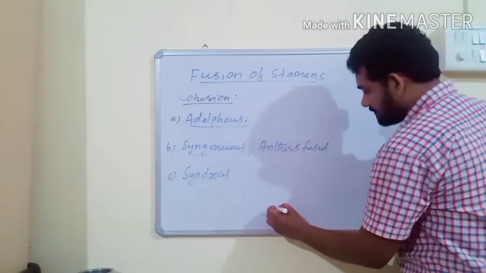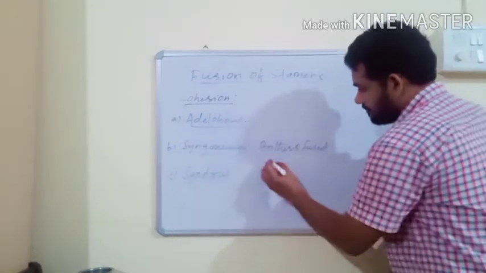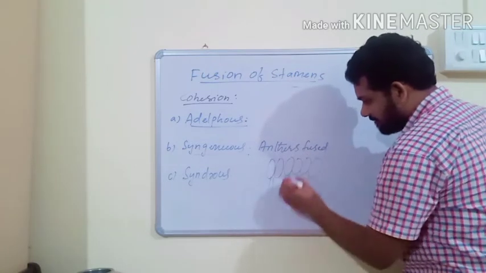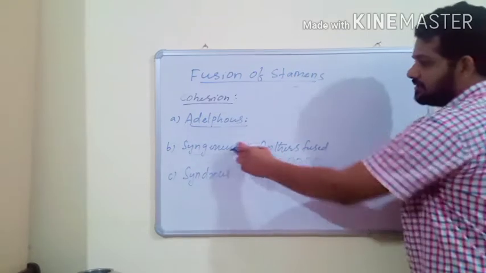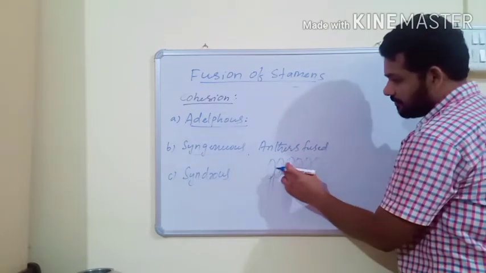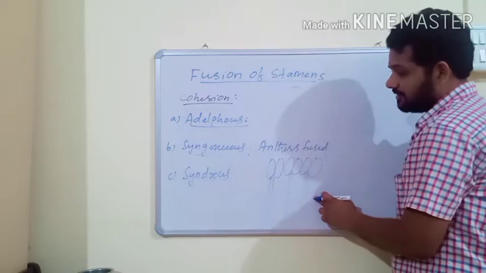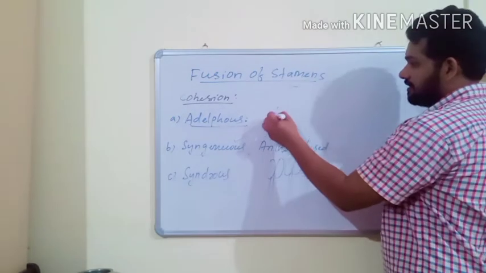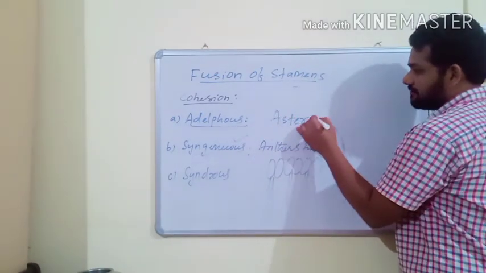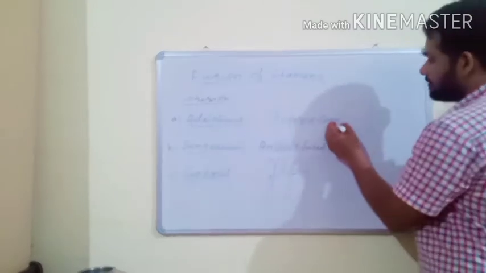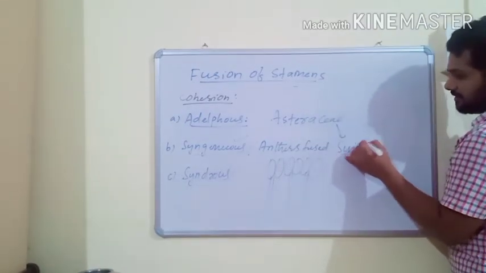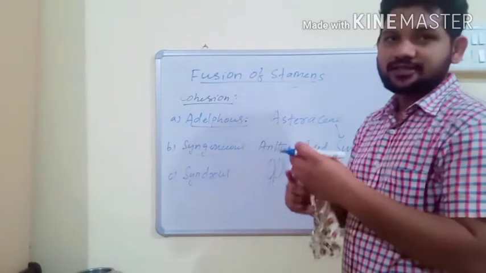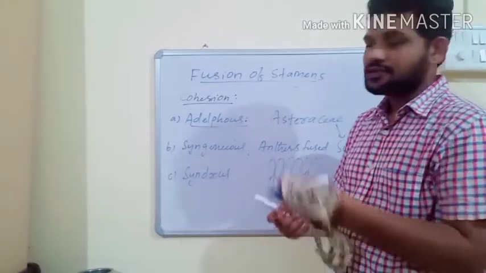Like for example, so these are the various anthers and the filaments are free. And this condition is known as syngenesious. Anthers of all the stamens are fused, and filaments remain free. If such condition is observed, then the condition is known as syngenesious condition. And syngenesious condition is the characteristic feature of Asteraceae family. And one example from Asteraceae family is sunflower. So in adelphous filaments are fused, anthers remain free. In syngenesious, anthers are fused, filaments remain free.